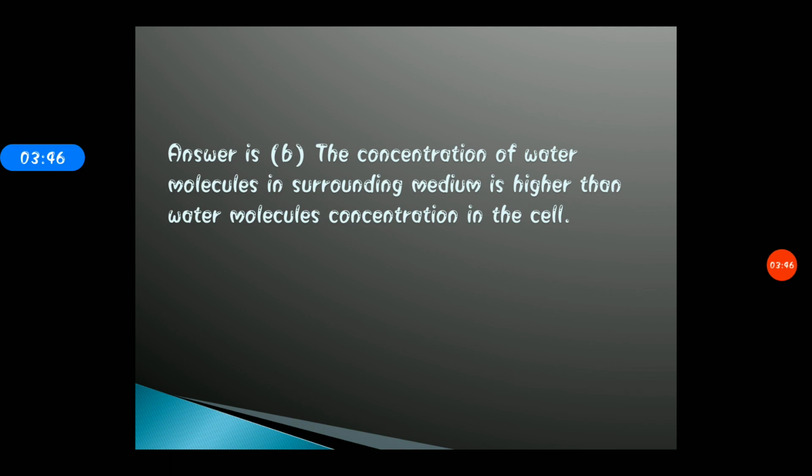And why is it so? Students, because water from the surrounding enters inside the cell through osmosis. Water from outside enters inside the cell through the process of osmosis. And you know very well that osmosis is the movement of water molecules along the semi-permeable membrane, and via this the cell swells up. Okay, moving forward to the third question.